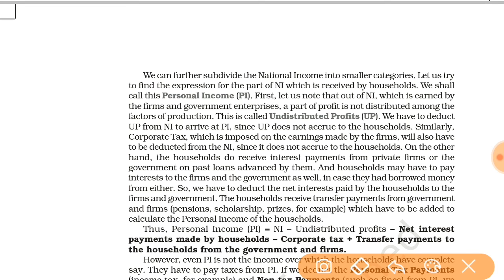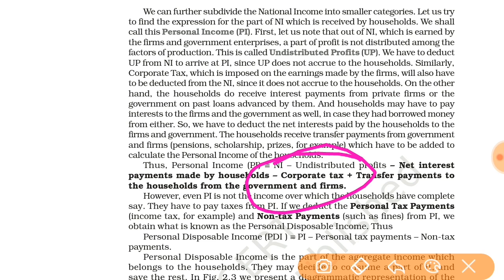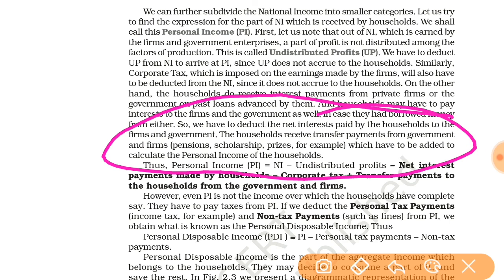Again here it is said, what is corporate tax? Corporate tax is actually the tax which has to be paid by the company to the government. And transfer payments to the household from the government and firms, what do they mean? It is said that the household receives transfer payments from government and firms, that is pension, scholarship, prize. This is known as the transfer payment.